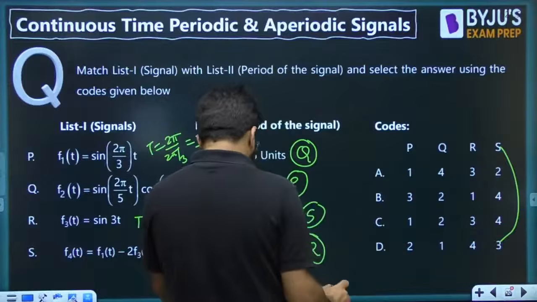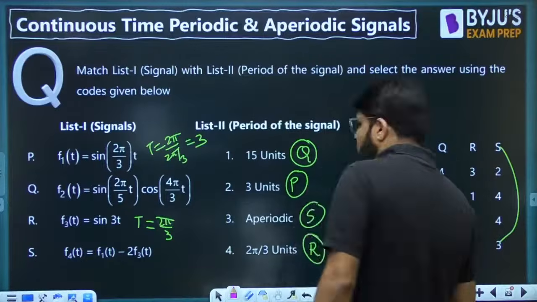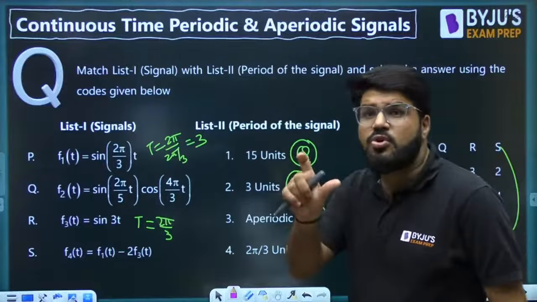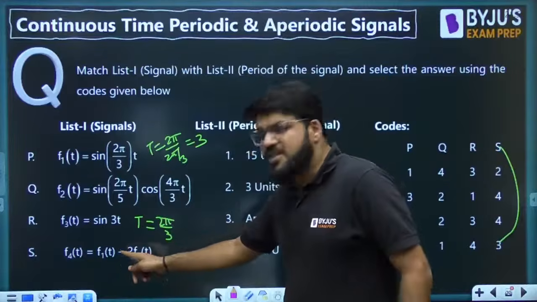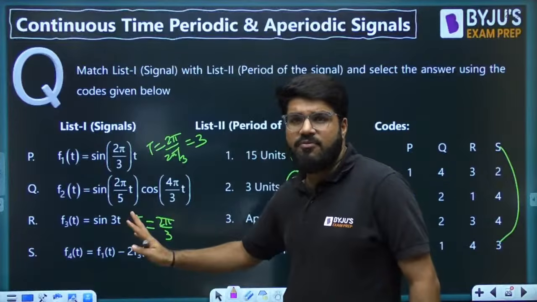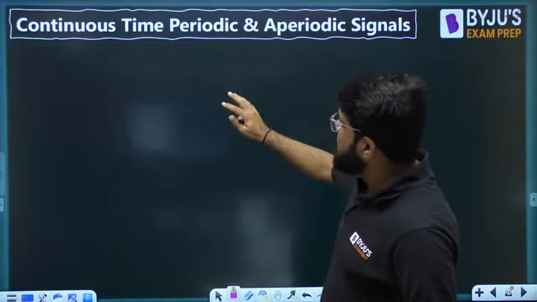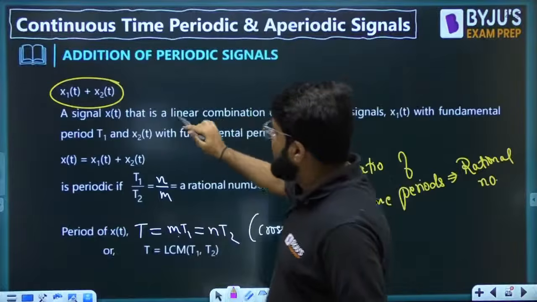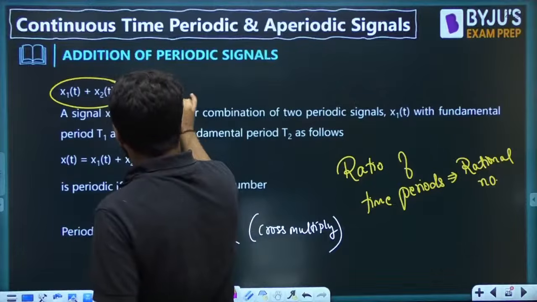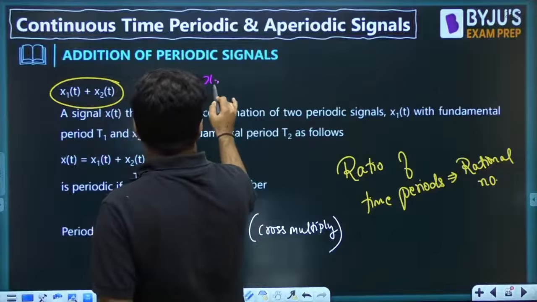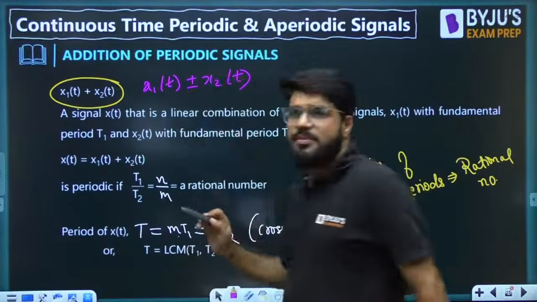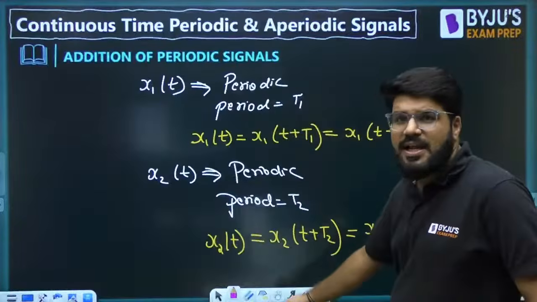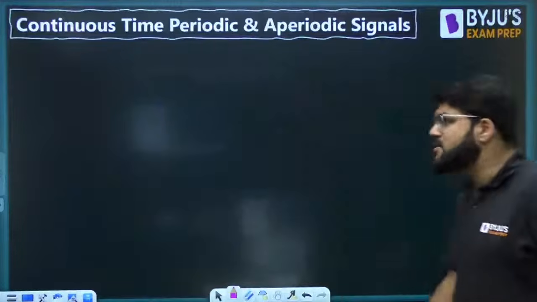For the sake of clarity, we have solved all the 4 parts. So now you have also known, guys, even if it is addition or subtraction, the results are the same for both. I'll mention here, whether it is x1(t) plus x2(t) or minus x2(t), the results will be similar for both because of the explanation that I have given you. Even minus will have the same results.